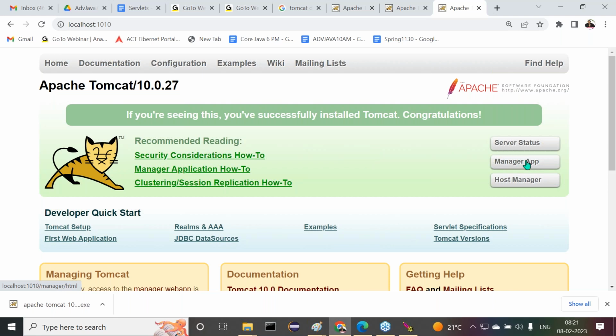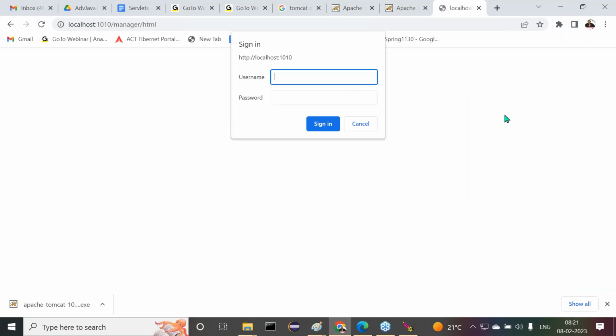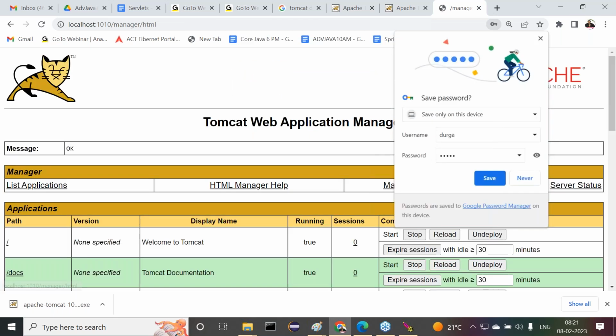We have to open the manager app. The manager can see the deployments and all. Click on this manager app. Now it is asking for a username and password. What username and password did I provide there? Durga, and the password is also Durga. Click on the sign in button here.